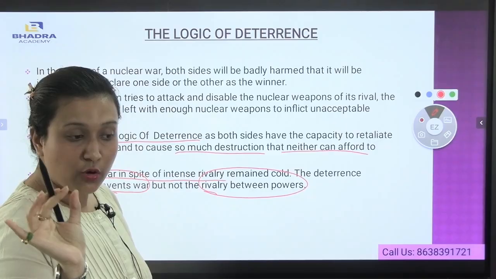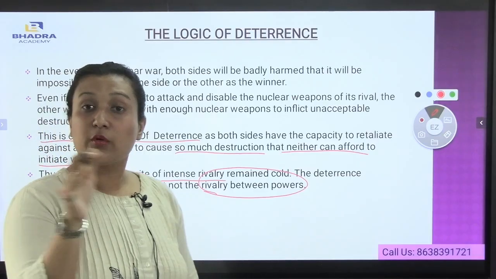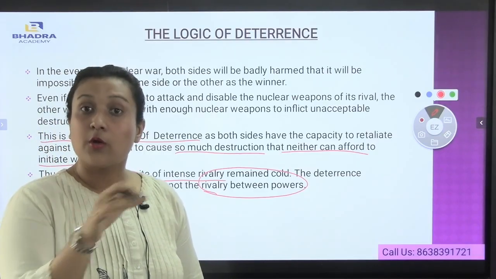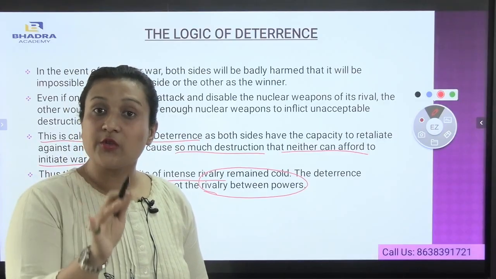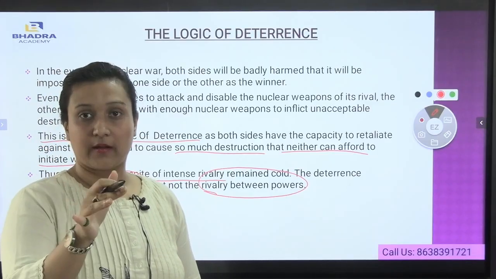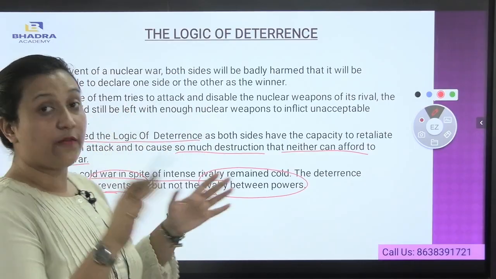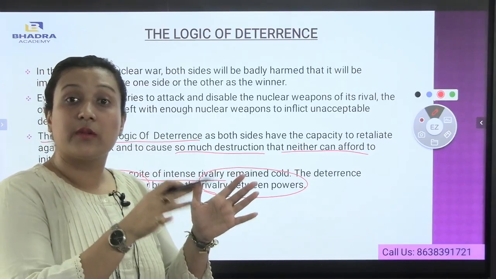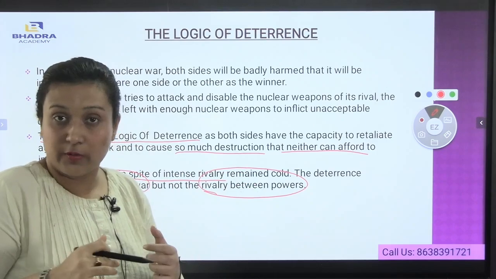Let me give you a short note regarding the law of deterrence. The law of deterrence means that if both the countries come into war, no one is considered to be the winner. One country will try to attack if the other country tries to disable its nuclear weapons, which means at the end of the day, no one is considered to be the winner.